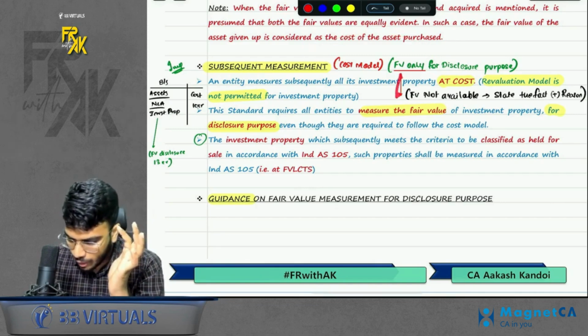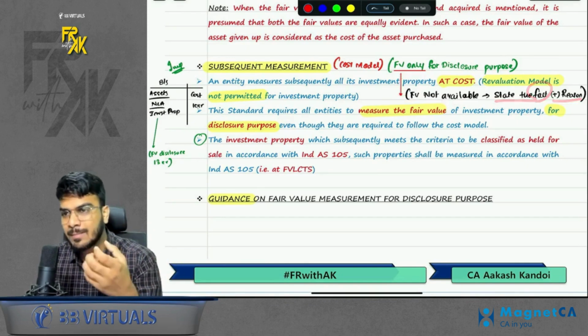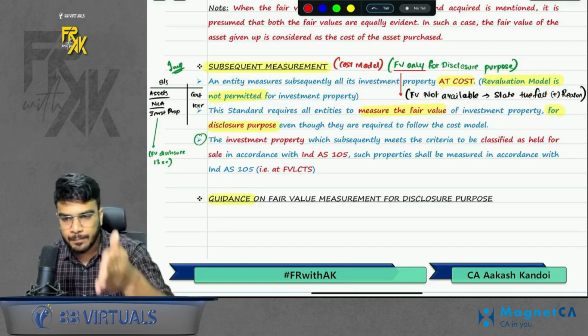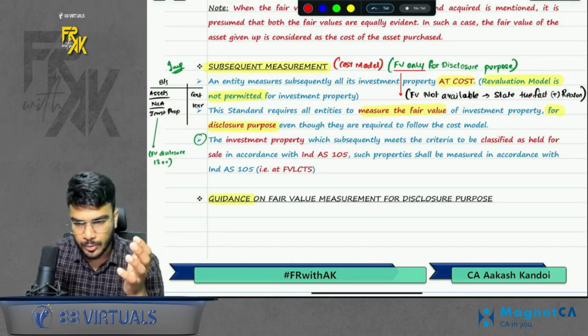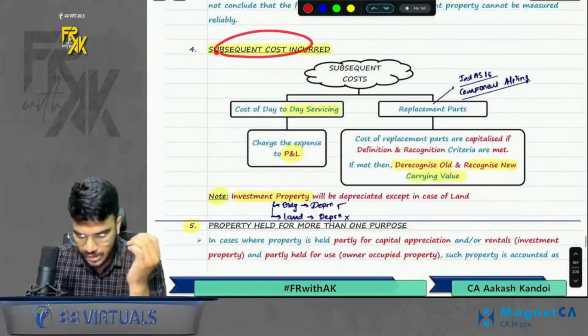Acha, one more thing. What if the fair value is not available? So you will have to state the fact along with the reason. What is the meaning of fact along with reason? It means that you will have to state the fact that fair value cannot be computed, along with the reason why it cannot be computed. Simple. Clear? Okay, sir. Then subsequent cost incurred.